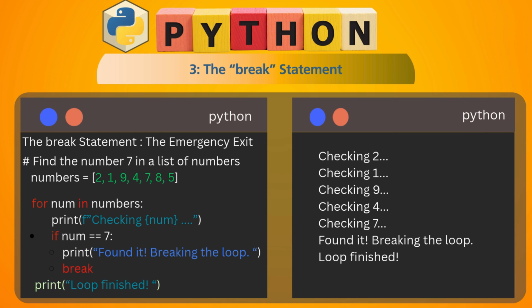You see the example here. Find the number 7 in the list of numbers. There are 7 numbers. The break, what does this do? Break stops the loop immediately when the condition is met. You see here, it will iterate 0, 1, 2, 3, 4. Immediately after finding 7, it will stop. That is a break statement.